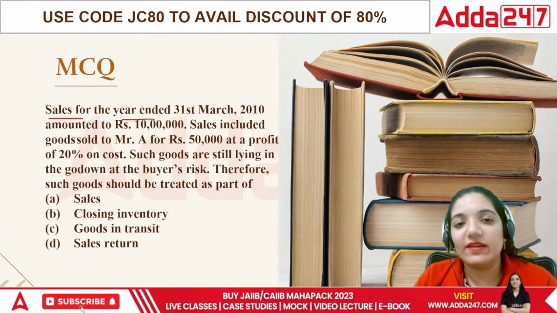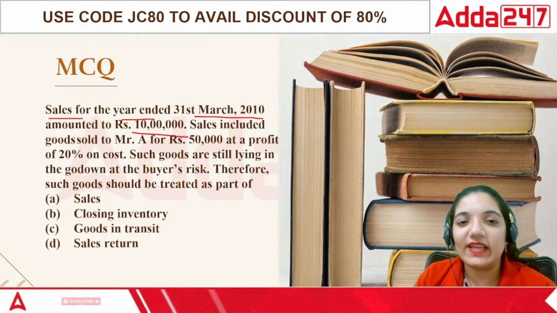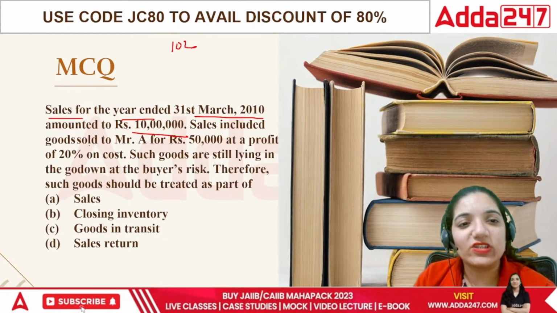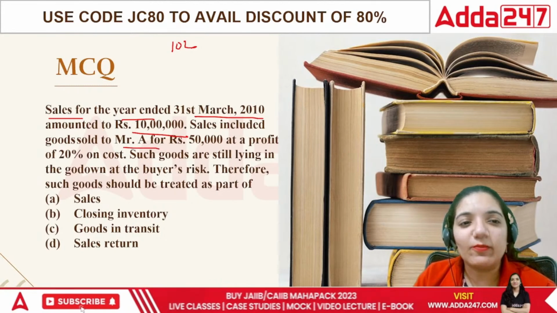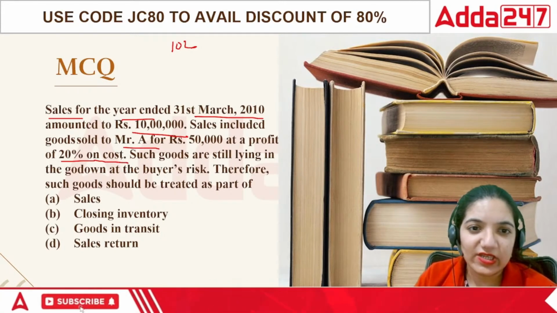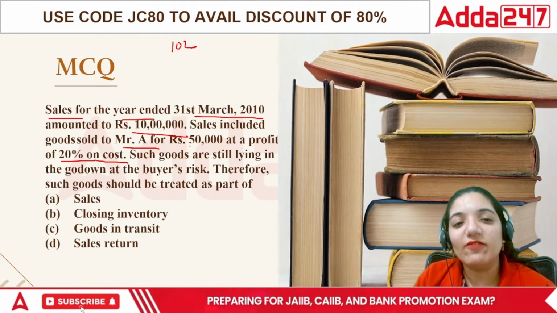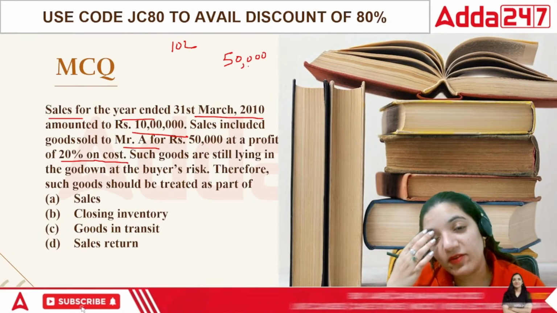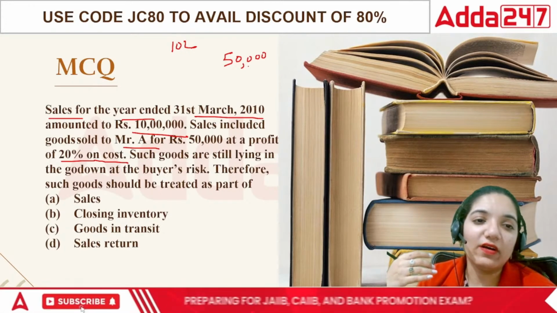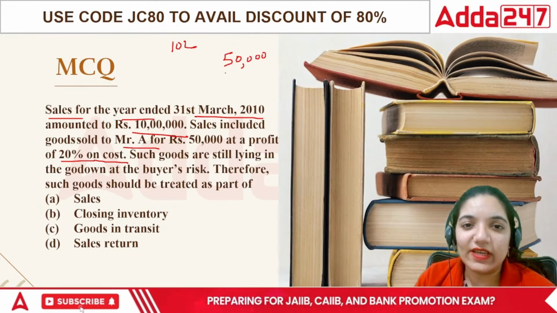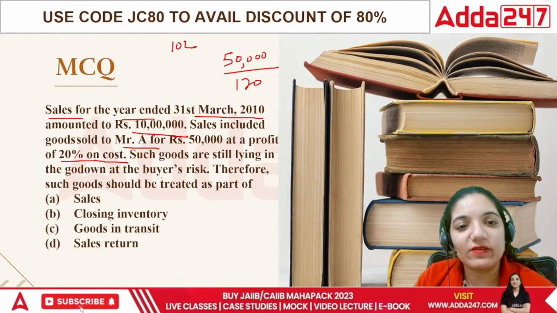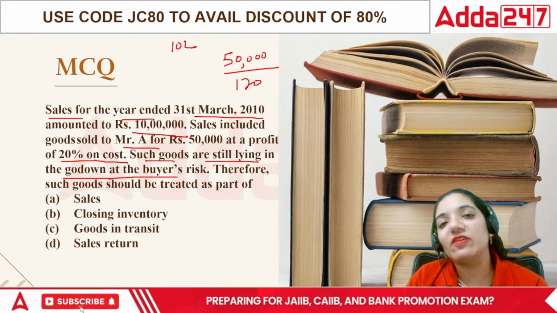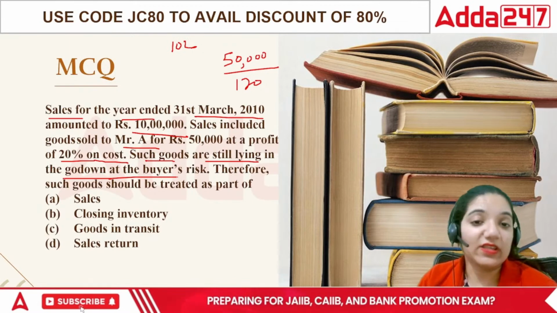Sales for the year ended 31st March was 10 lakh. So we are getting that 10 lakh of goods are sold. Sales included goods sold to Mr. A at a profit of 20% on cost. Okay, goods sold to Mr. A for rupees 50,000. That means I have sold something for 50,000 to them, at a profit of 20% on cost. So whatever it is, it is basically 120% of something. Such goods are still lying in the godown at buyer's risk. We are having it while it belongs to that particular person. There's nothing wrong about it.